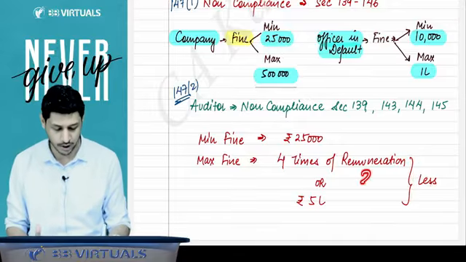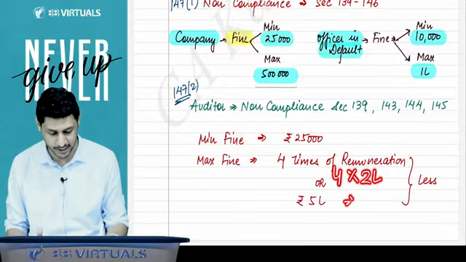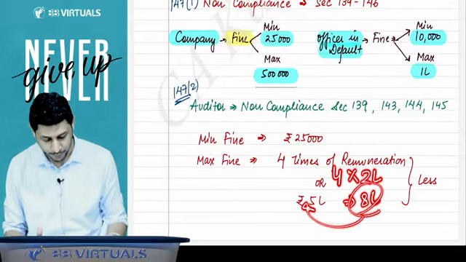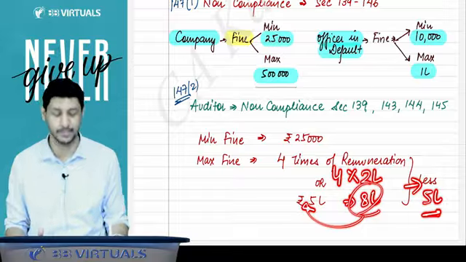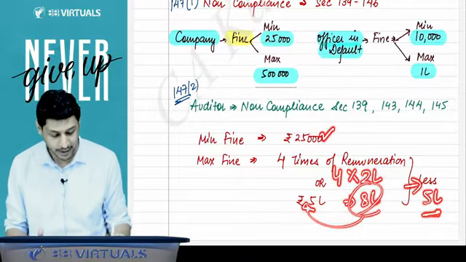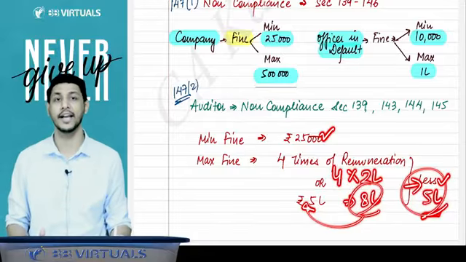Suppose, for example, your remuneration was 2 lakh. So 2 lakh into 4 times will become 8 lakh. 8 lakh or 5 lakh, whichever is less, so 5 lakh will be the maximum fine. Minimum fine will be 25,000 and maximum fine will be 5 lakhs.